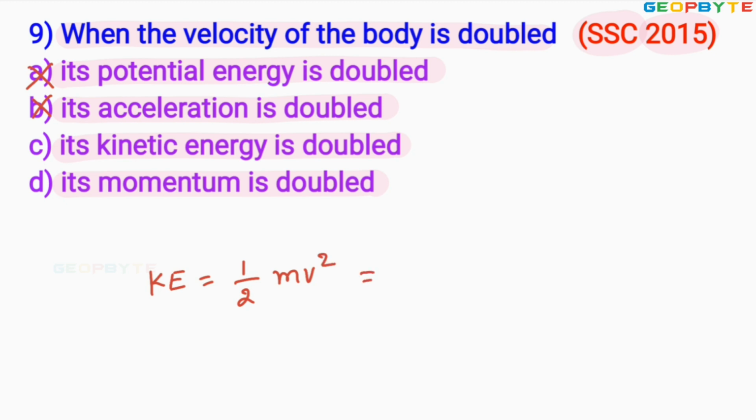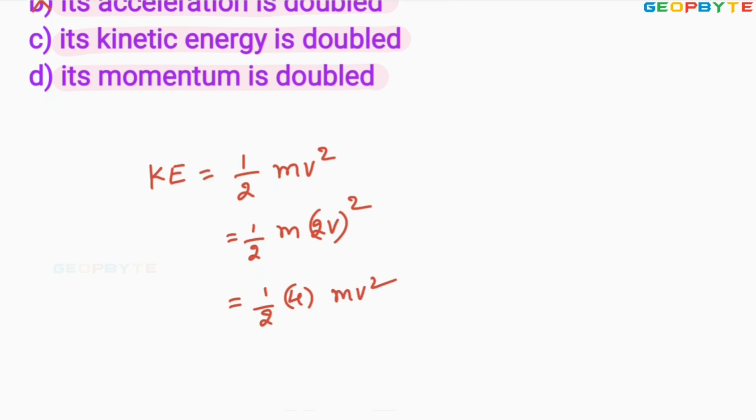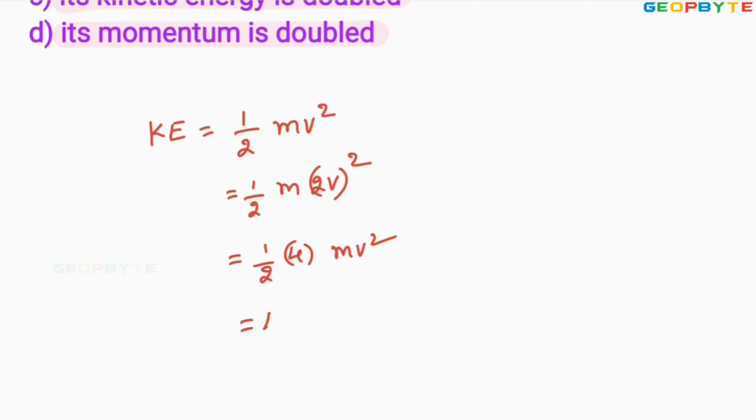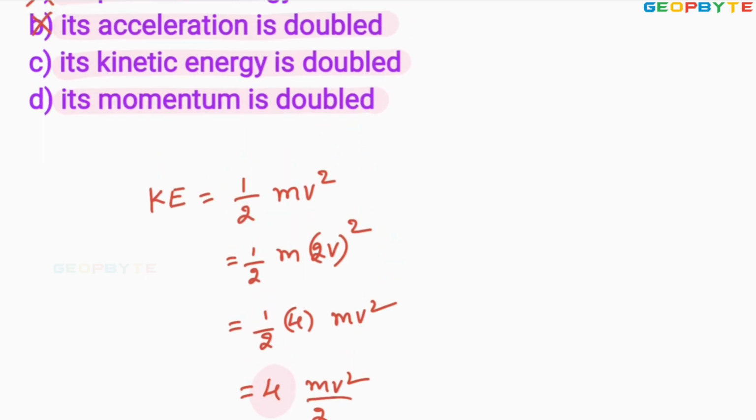If the velocity is doubled, half into m into 2v whole square, it is equal to half into 4 times mv square. 2 square equals 4. It is equal to 4 times mv square by 2. mv square by 2 equals kinetic energy. So kinetic energy is increased by 4 times. Therefore, option C is also not correct.